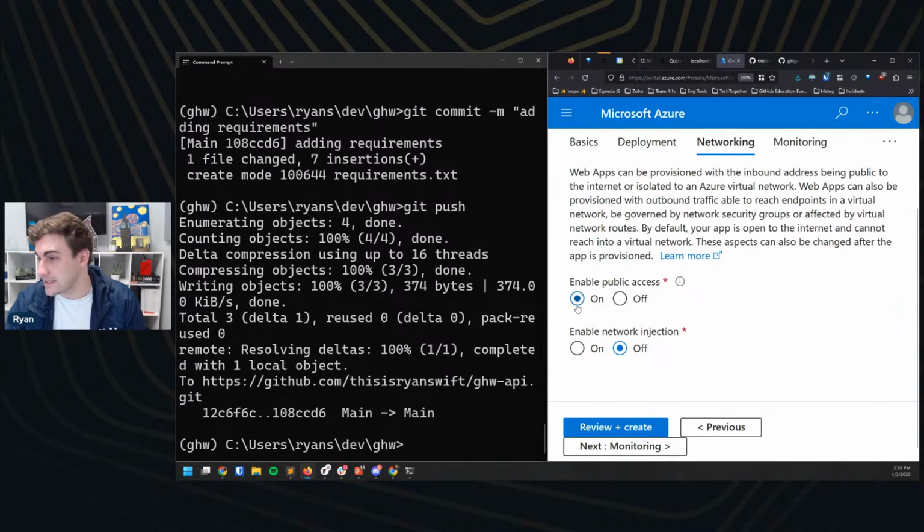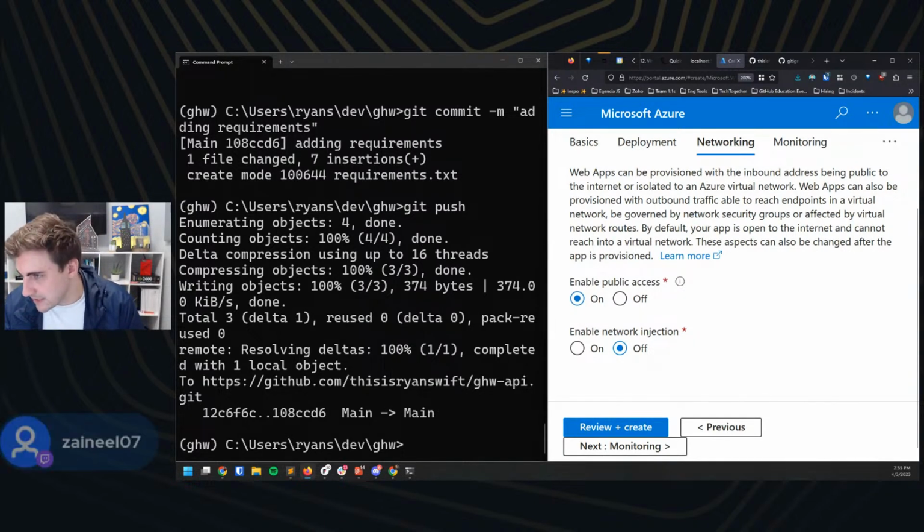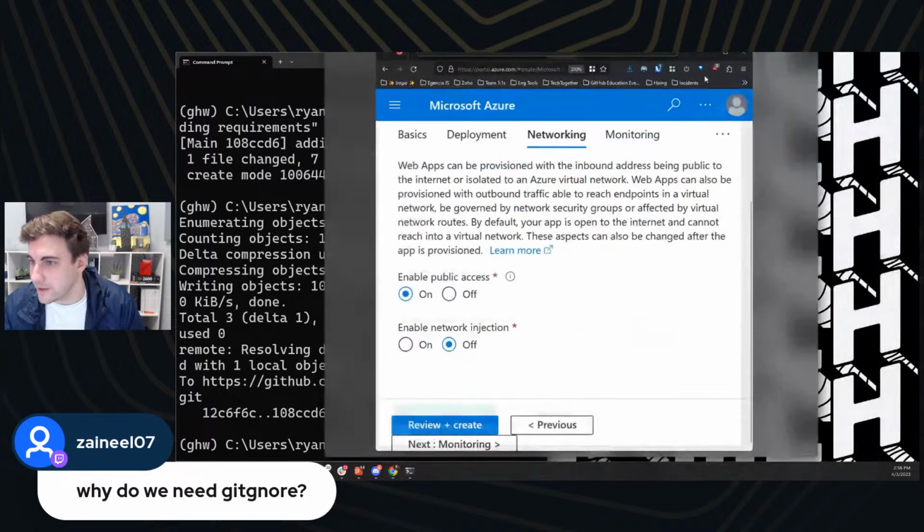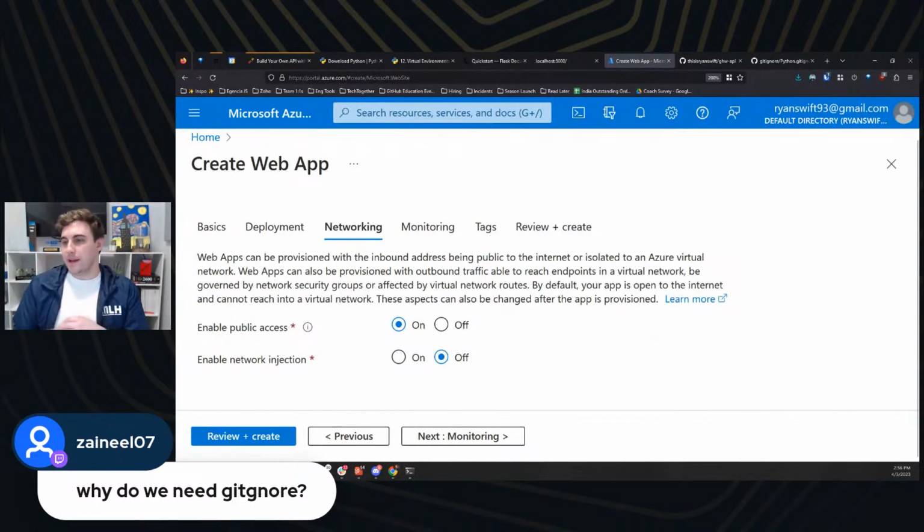I'm going to public access. I do want this to be publicly. Oh, here's a good question. I will take a second, and I'll full screen this as well. Thank you for the call out. So why do we need a git ignore?